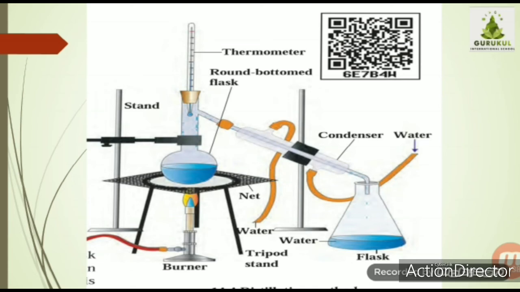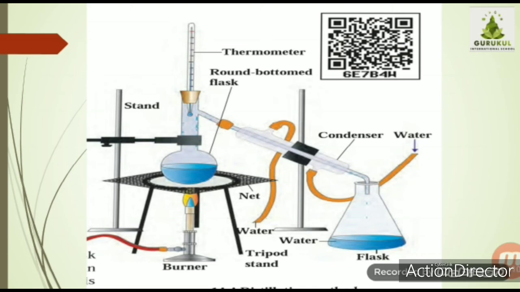Through one glass tube. Okay, so first of all, we have to take salt water in that round bottom flask. The salt water in this flask boils on heating and the water in it vaporizes. When the vapor passes through the inclined tube, it gets cooled due to the surrounding cold water, and it condenses to form water.